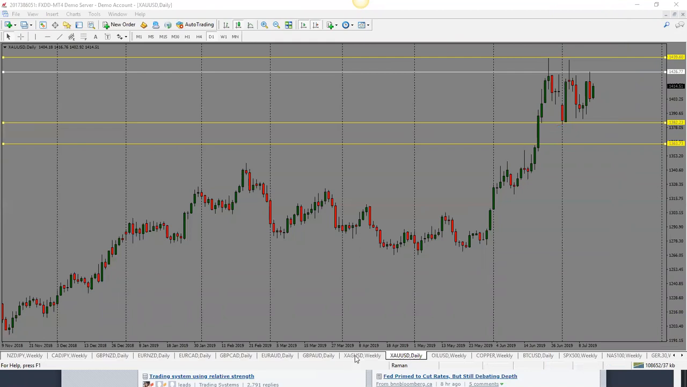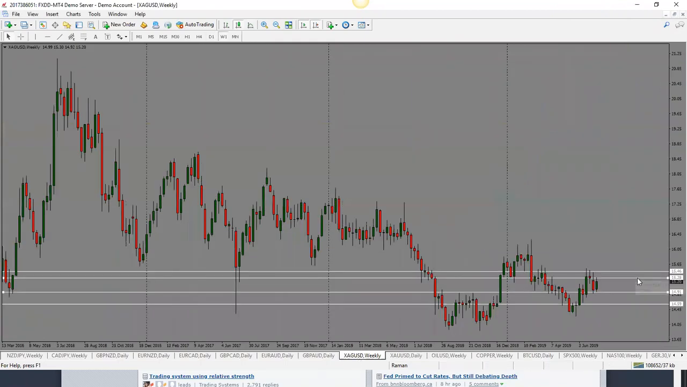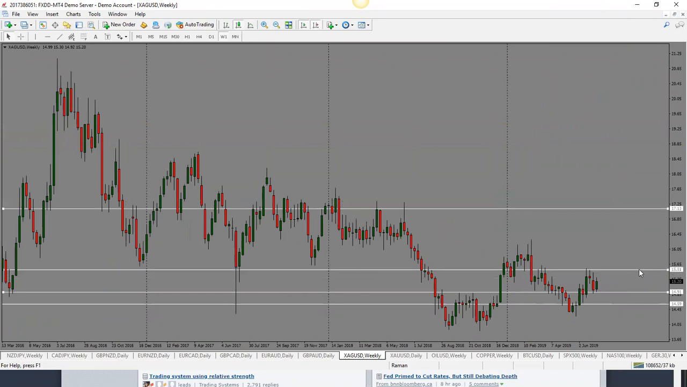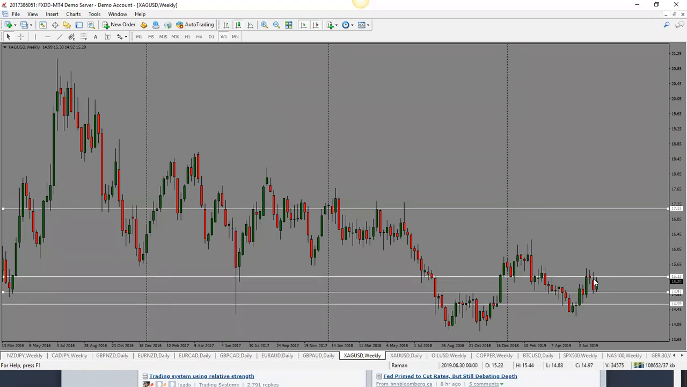So that is gold. Silver here, silver hasn't really done a whole lot either. This one has also been trading in the range for the last few weeks here. So I would look for it to go potentially towards this 1550 level. But if it doesn't break this high, it is into resistance right now.